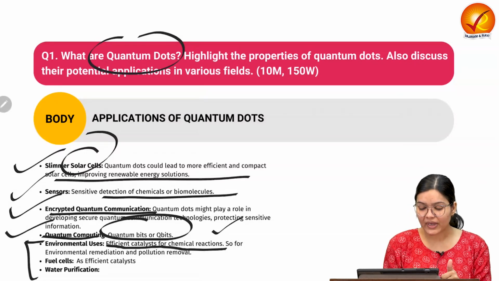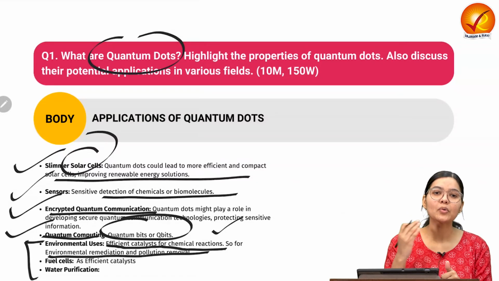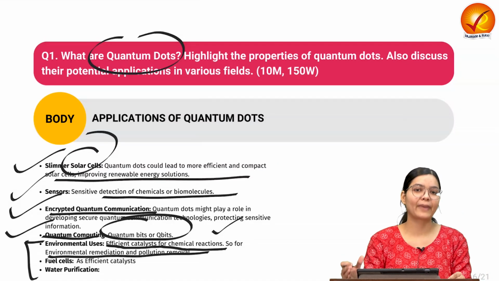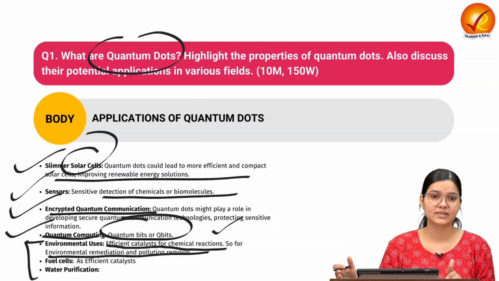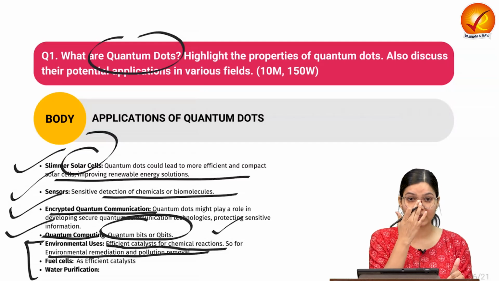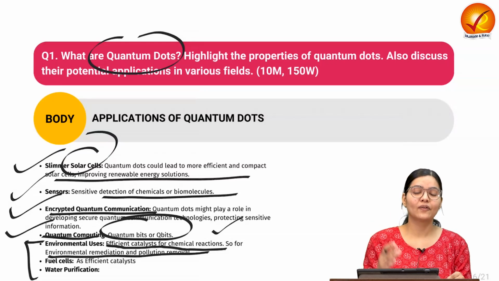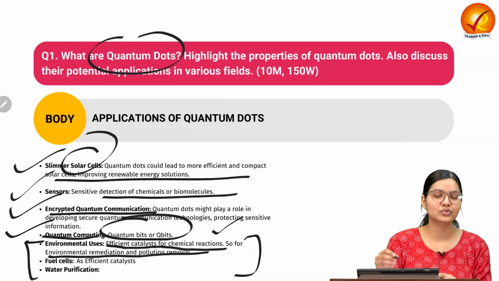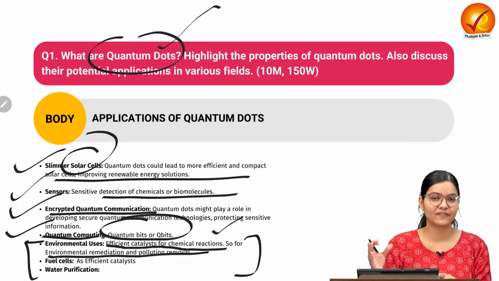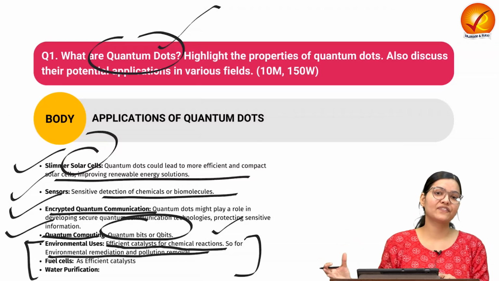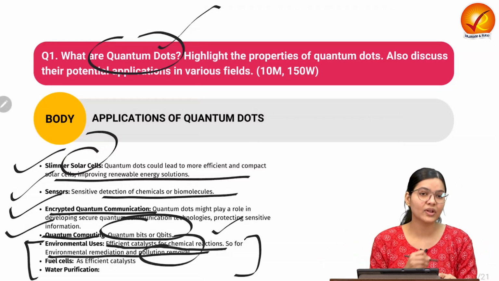And if we want to do environmental remediation and pollution remediation, if there is a site which is impacted by pollution, maybe a water related site, or some other pollution related site, we can increase the pace of the bioremediation reactions which are going on. There quantum dots can be used to enhance that reaction, and then it can efficiently work as a pollution removal process.